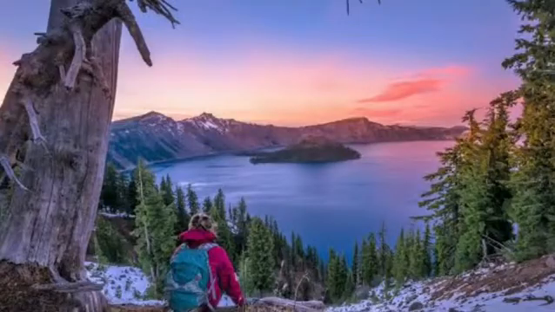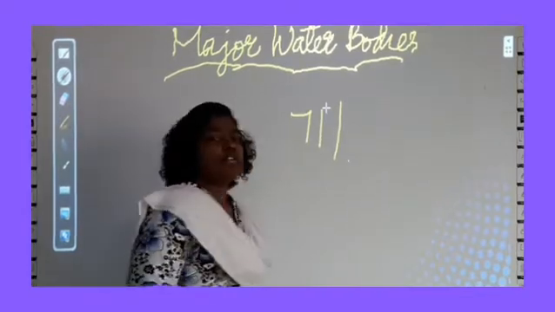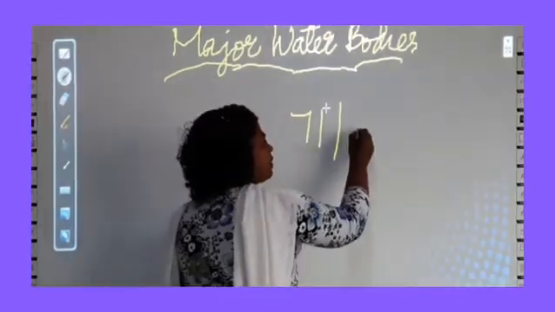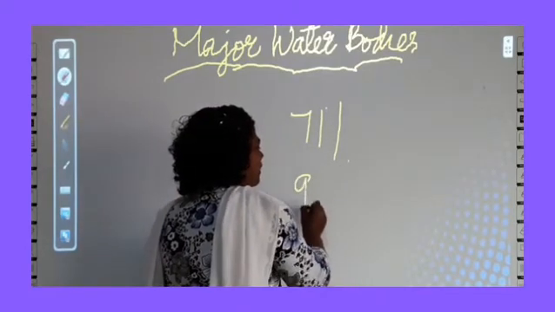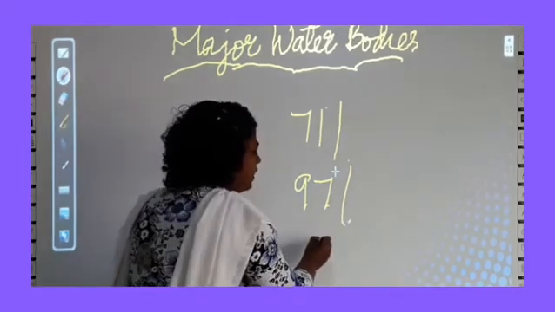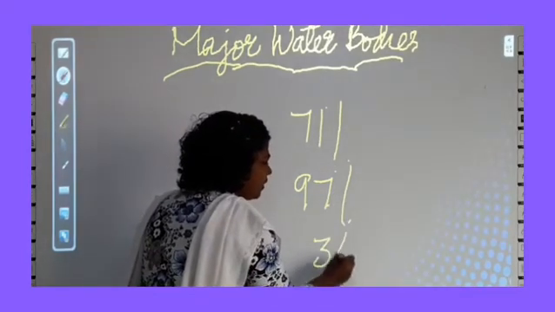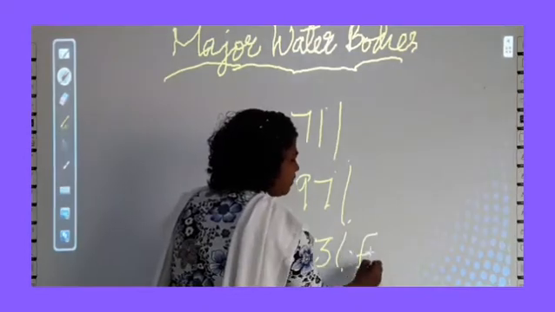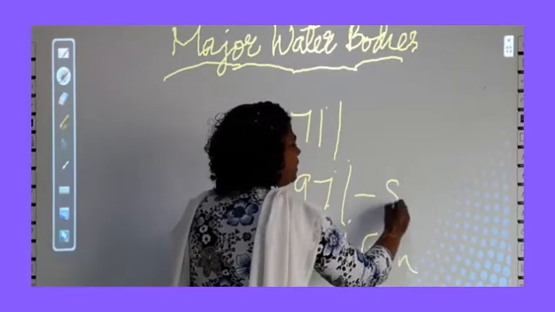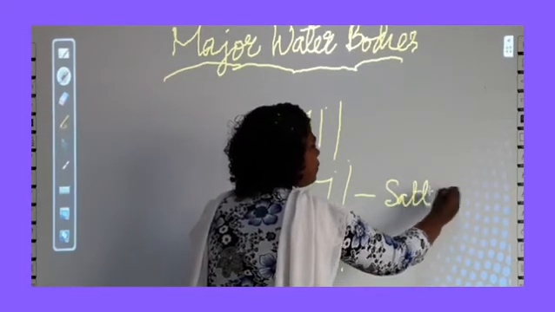I already told you 71% of the earth is covered by water. Among this, how much percentage of water is fresh water? 97% of water is salt water. Only 3% of water is fresh water.